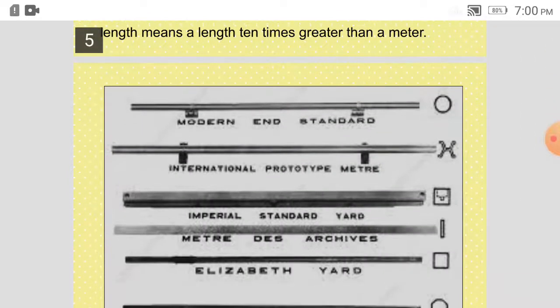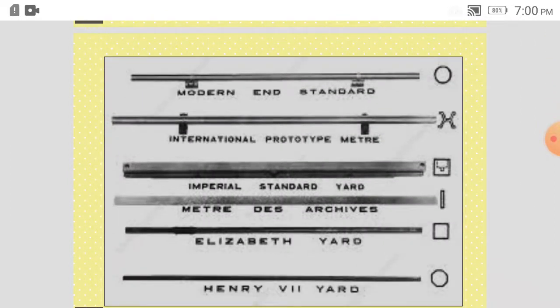These standards are preserved at the apex offices, the national or international standards bureau, or the Indian standards institute, ISI, where these are preserved.